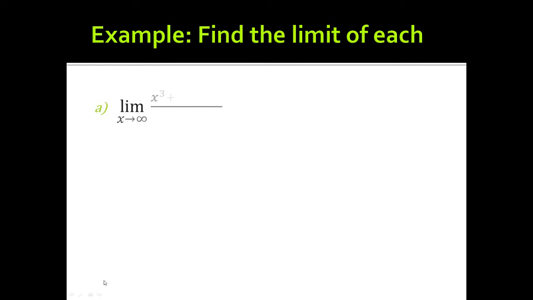Now let's do an example. Let's find the limit of each of the following. For this first one, as x goes towards infinity, let's say 1,000,000 again. We get 1,000,000 cubed plus 3 times 1,000,000 squared minus 10, all divided by 1,000,000 cubed.